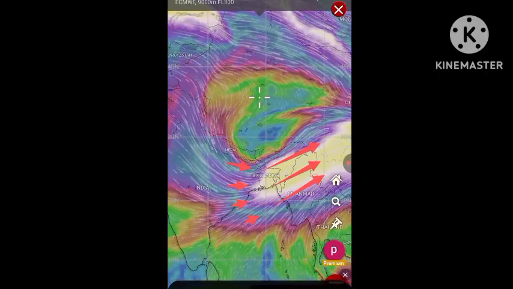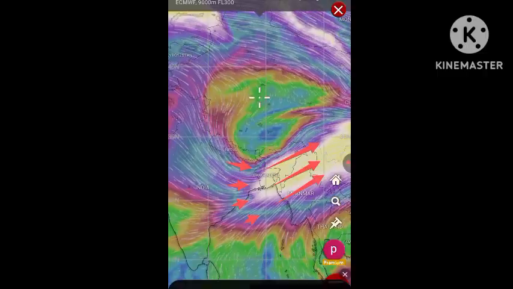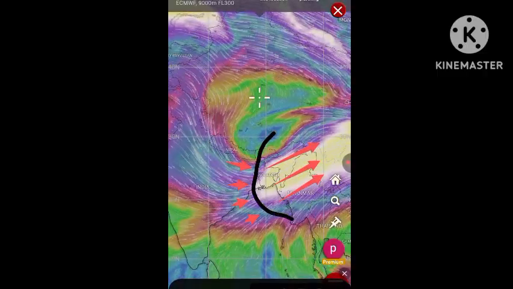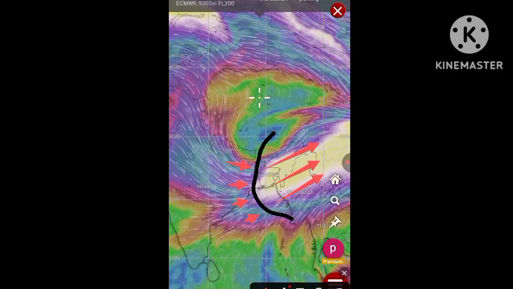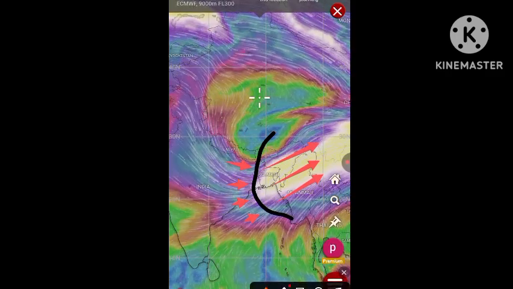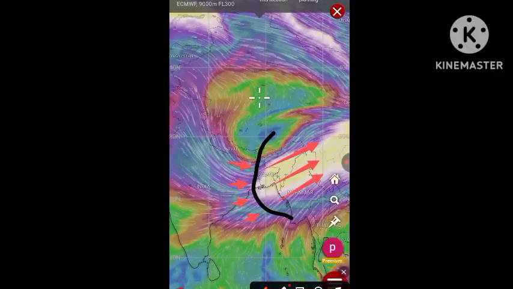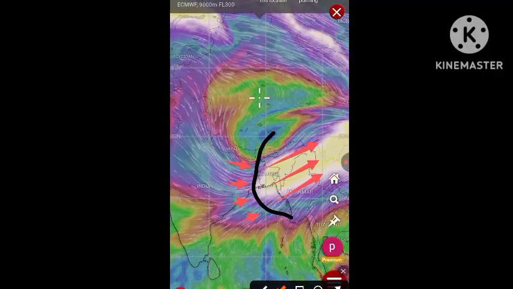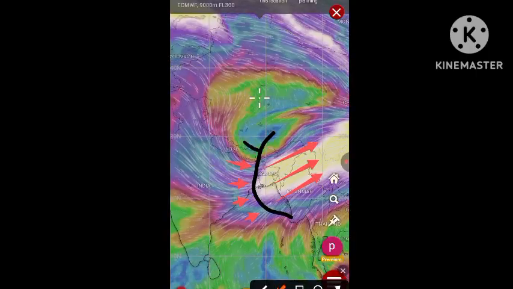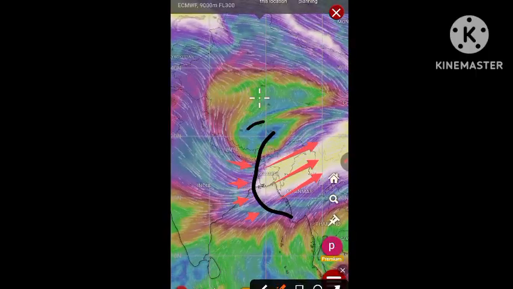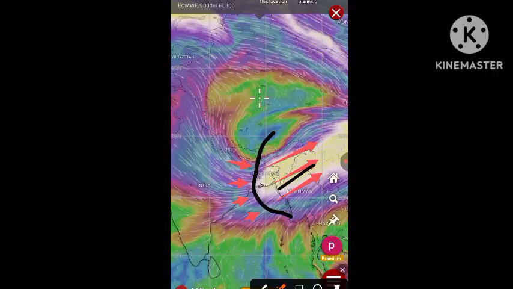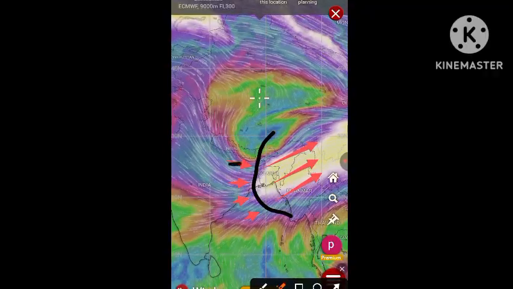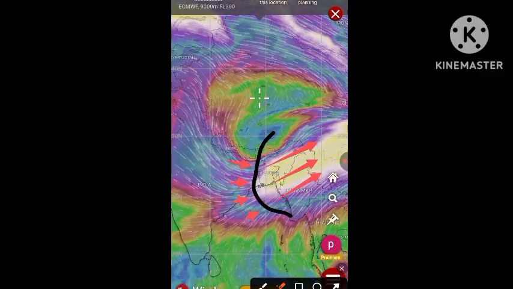Let me mark it here for your convenience. Let me use black color. So here this is the center, and here we have the line of divergence, upper level divergence. So this is the upper level divergent region, which is causing most of the activity. This is the system where we are getting this cyclonic circulation, and here we have winds which are going out, and here winds are coming in. So this is what is happening here.